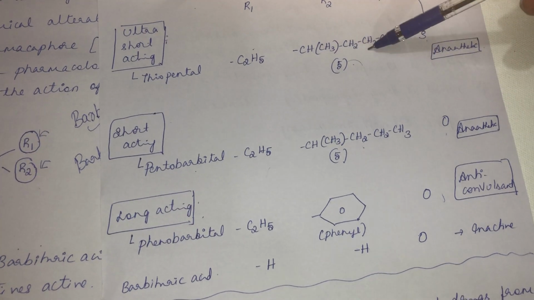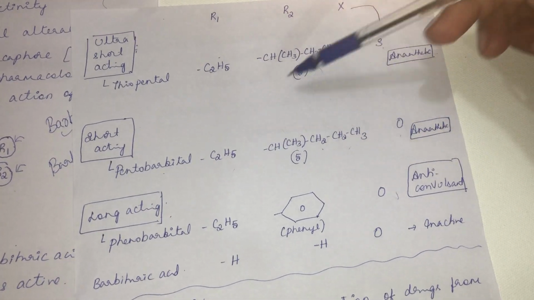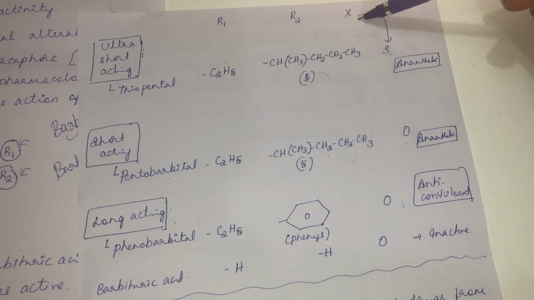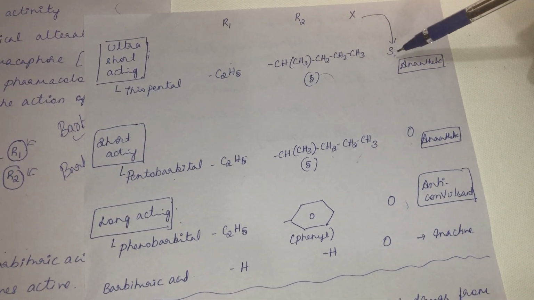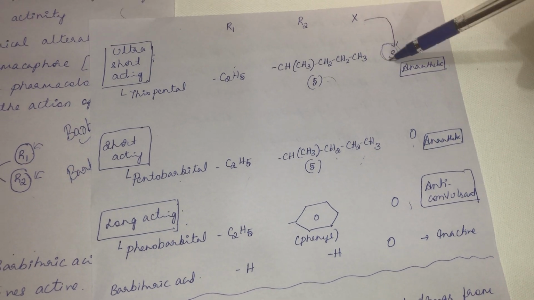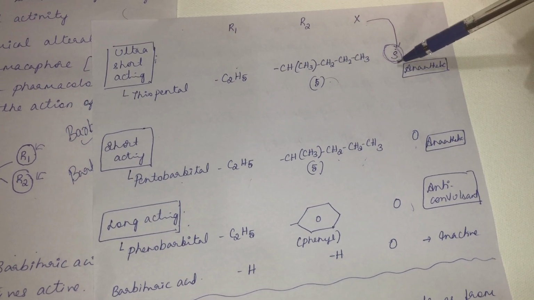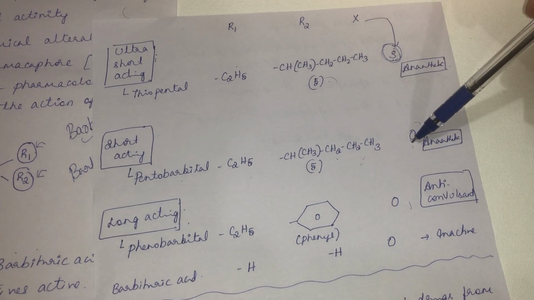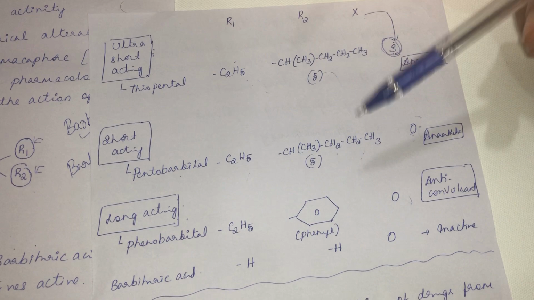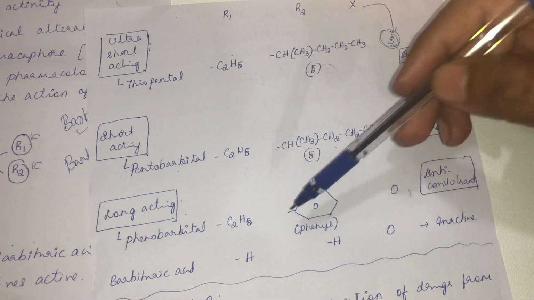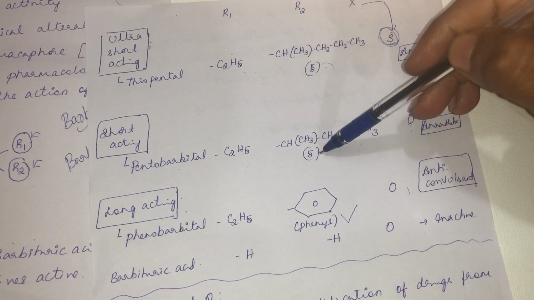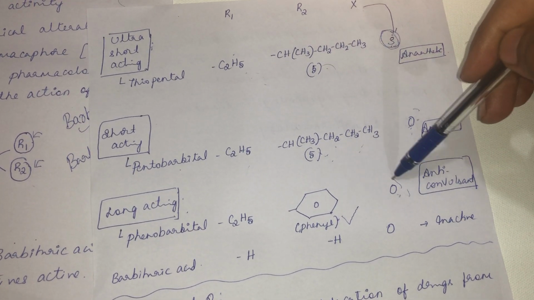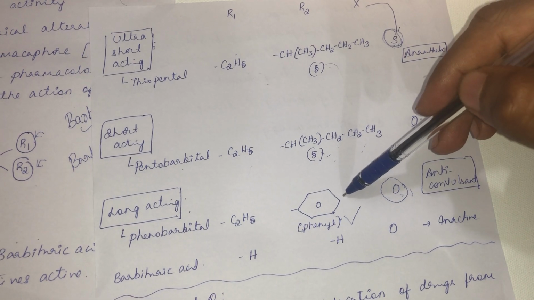So what is the difference between thiopental and pentobarbital? R1 same, R2 same, but there is a difference in the insertion of sulfur in the X place and oxygen in the X place. This sulfur decreases the duration of action of thiopental sodium when you compare it with pentobarbital. It is to do with the replacement of oxygen in pentobarbital with sulfur. That's why it is ultra short acting. So why is phenobarbital long acting? The replacement of the 5 carbon side chain with phenyl. There is an addition of a phenyl group, and at X there is an oxygen. So here it is long acting.